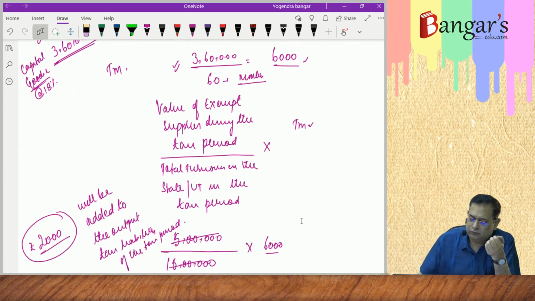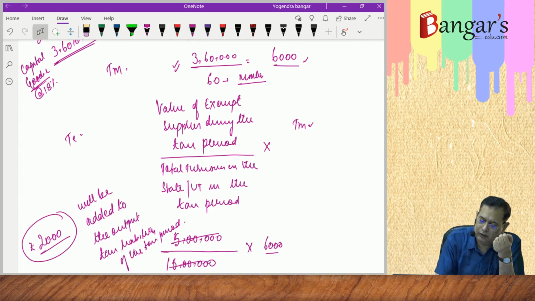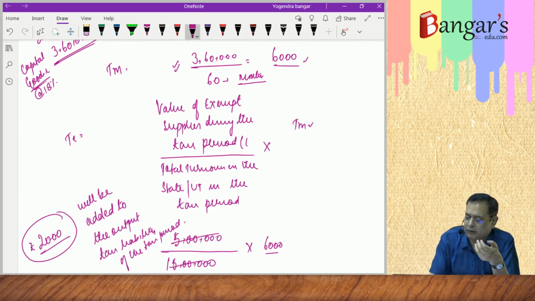This is the amount of reversal. T is equal to value of exempt supplies E, divided by F, the total turnover in the state or the union territory in the tax period, into TM.